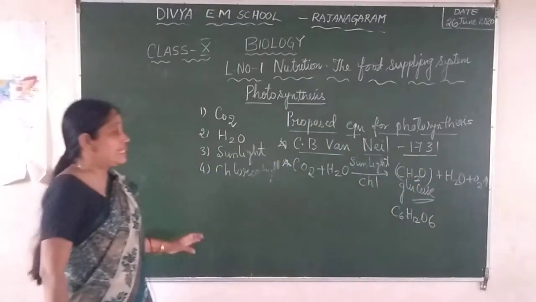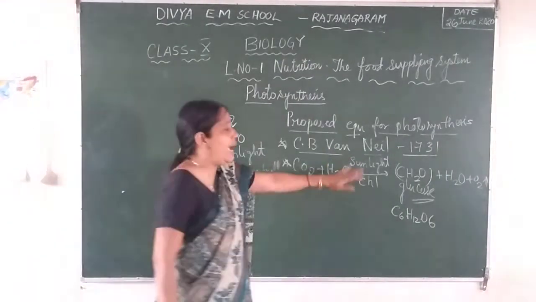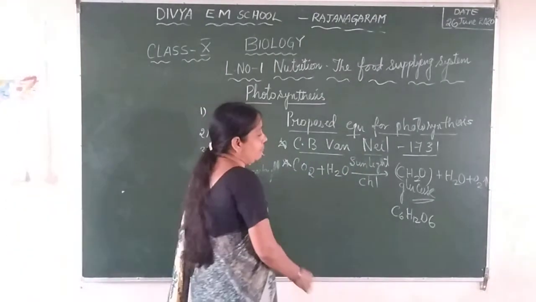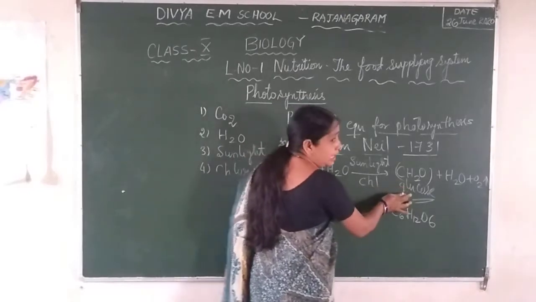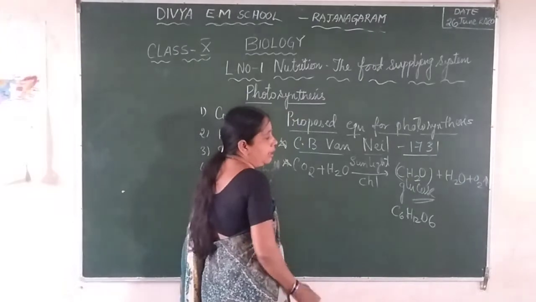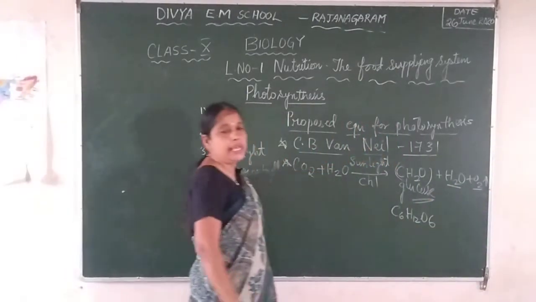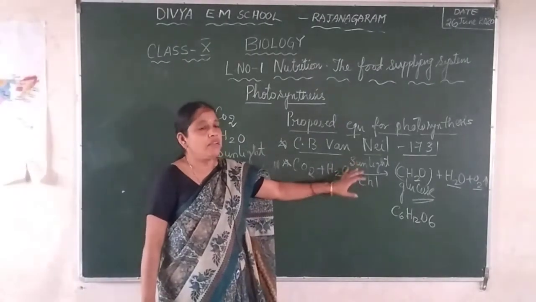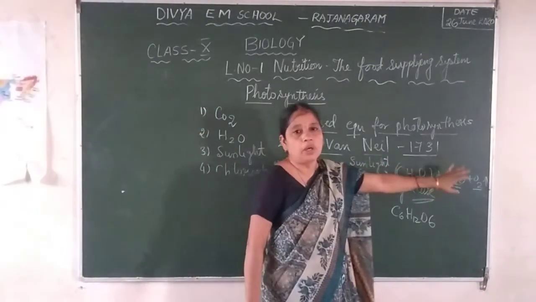After giving this equation, C.B. Van Neel has given one statement. What is the statement? He has given that from one molecule of carbohydrate, glucose is nothing but the carbohydrate, from one molecule of the carbohydrate, one molecule of hydrogen and one molecule of oxygen is produced. This is the conclusion given by C.B. Van Neel when he has given the proposed equation for photosynthesis.